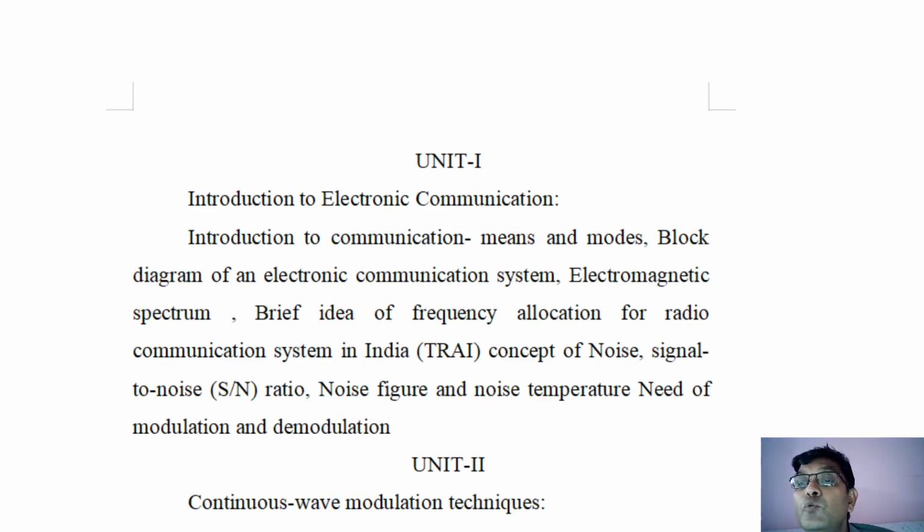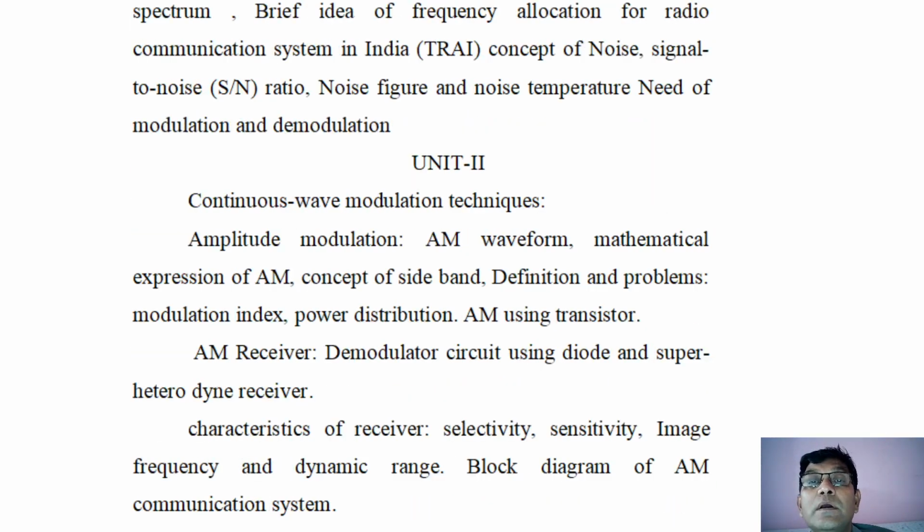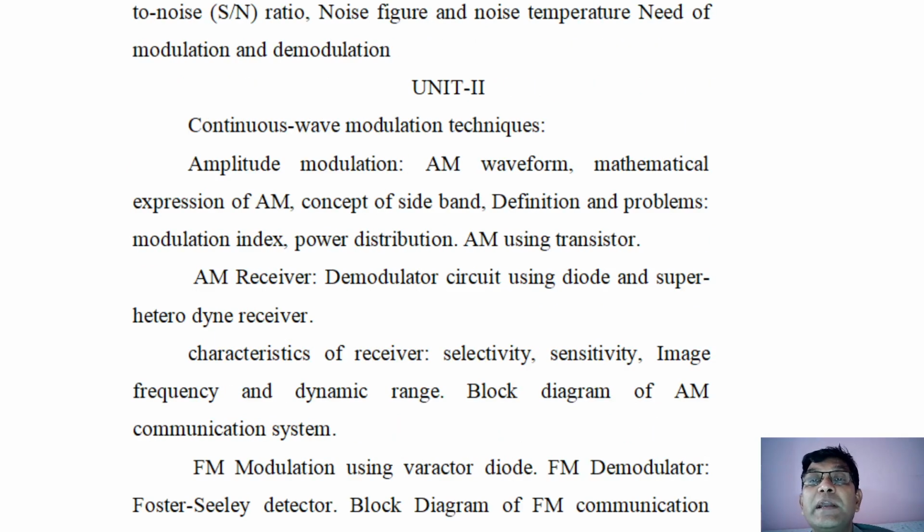Unit number 2 is Continuous Wave Modulation Techniques, in which there are different techniques of modulation, such as amplitude modulation, frequency modulation, and phase modulation, because modulation is one of the important processes in communication techniques.